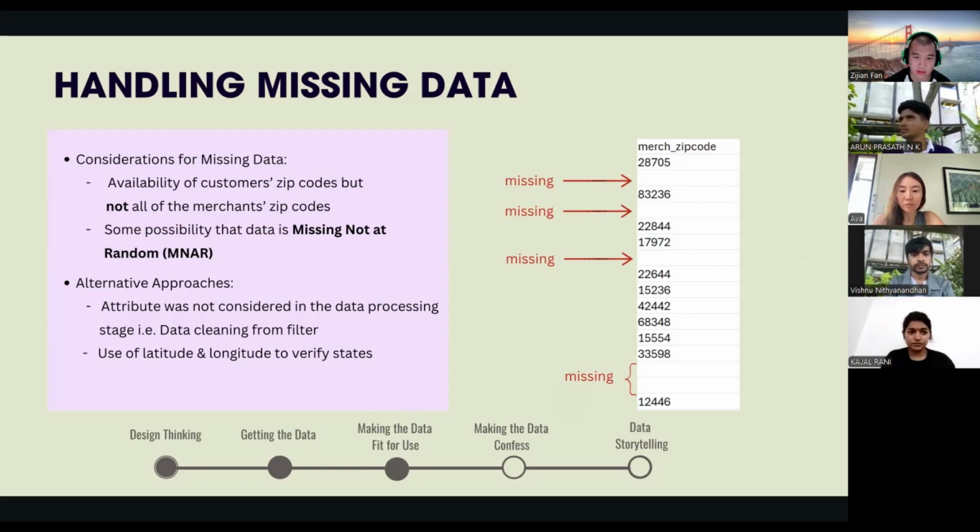data cleaning, suggesting the need for better filtering. Alternatively, we may use longitude and latitude to verify and fill in the missing zip codes. By addressing this missing data, we ensure that the analysis remains accurate and reliable.